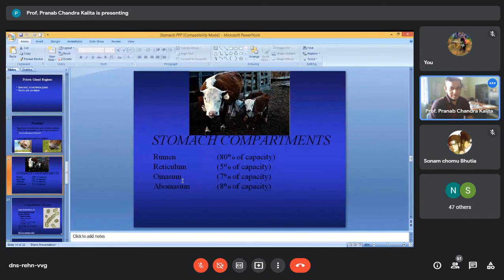Clear? So this is the gross anatomy I just dealt with, but the histology, the salient features of the rumen, reticulum, and omasum, I will give you in my next class.